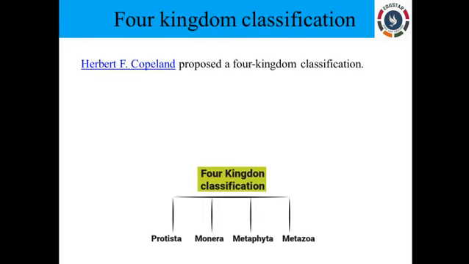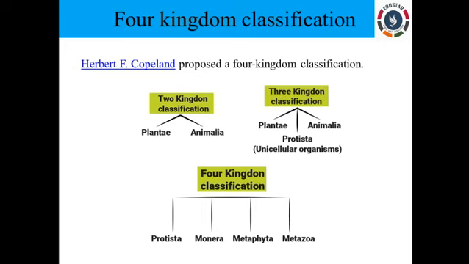I already told in the first class the prokaryotes are always unicellular. So that will come under Monera. But eukaryotes can be either unicellular or multicellular. So some will come under Protista and some will come under the Monera group. So in the two kingdom classification proposed by Aristotle and Linnaeus, and also the three kingdom classification by Ernest Haeckel, and in the four kingdom classification, there is no proper group for the fungi. So everything was demolished.